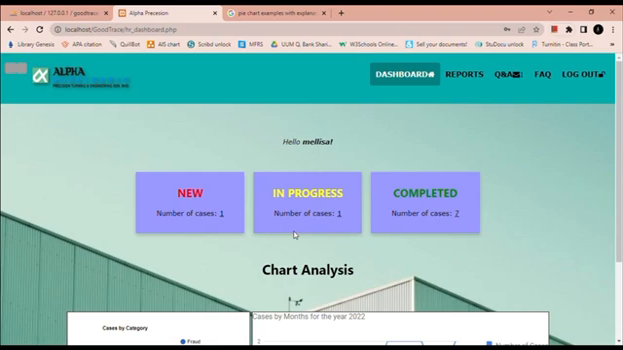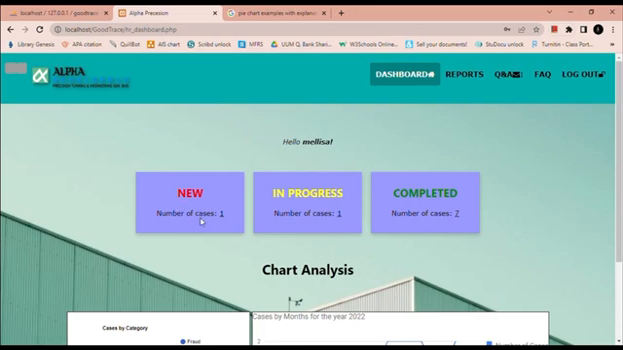After logging in, the HR user will be redirected to the dashboard. On the dashboard, the HR username will appear after they have logged in. There are 3 cards here which specify each process of the case report.